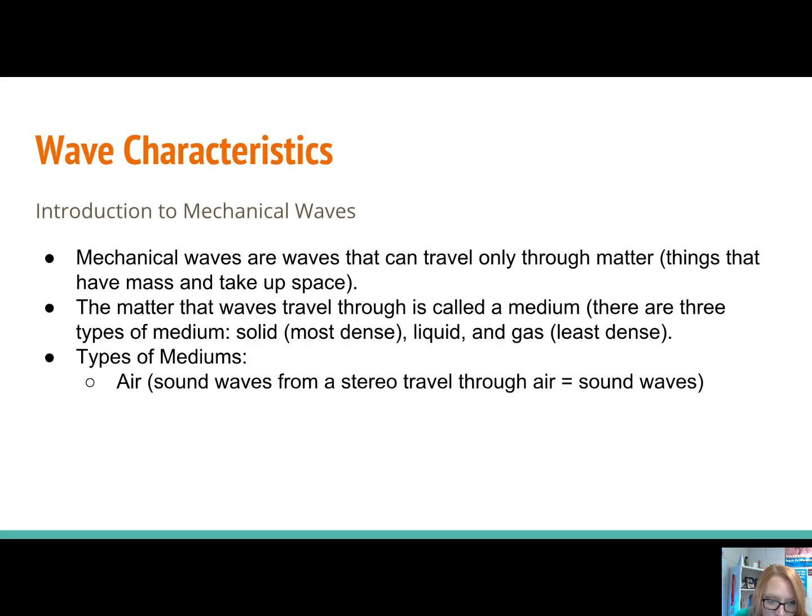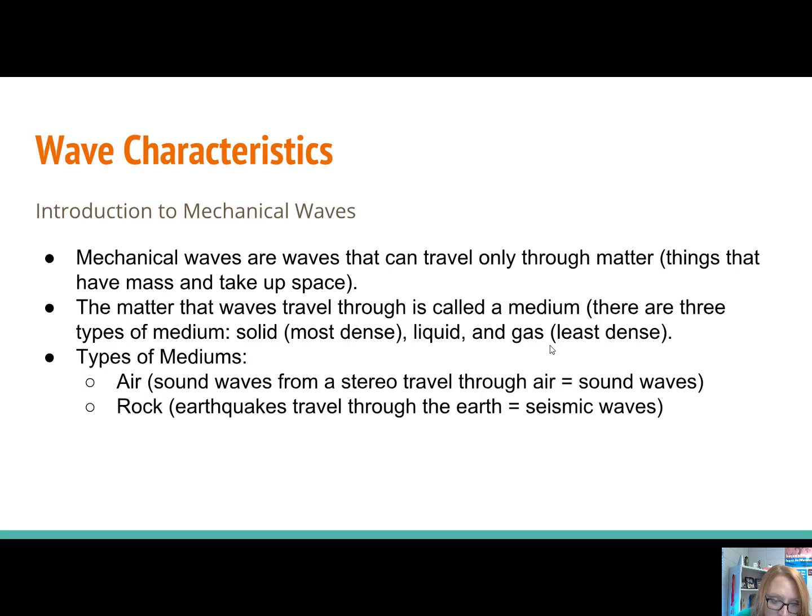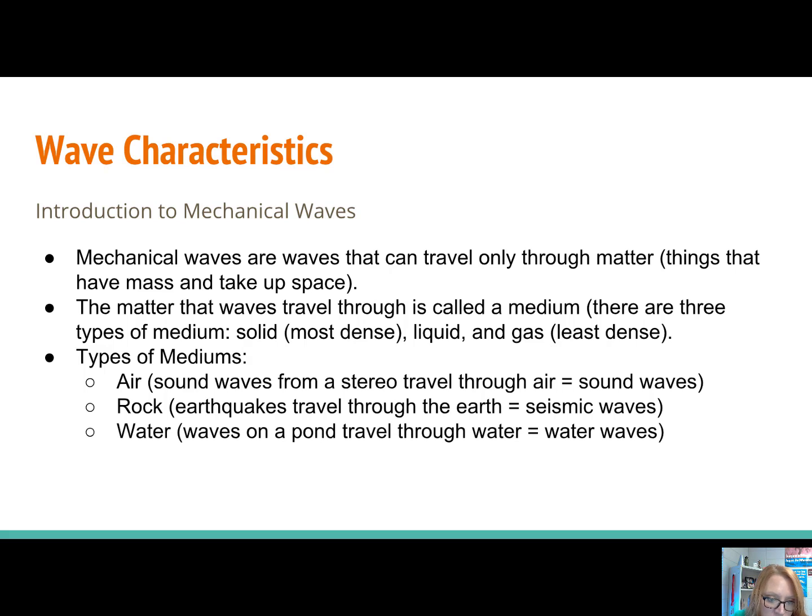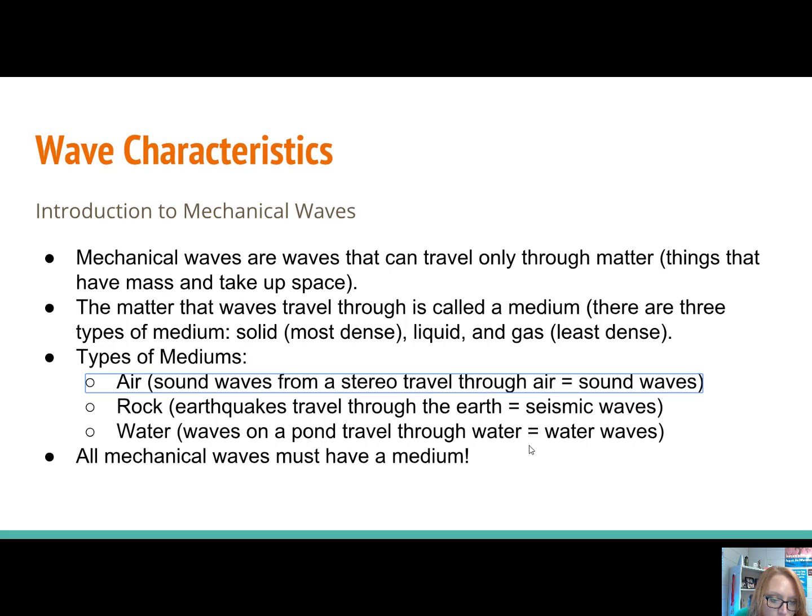So, for example, a gas that we have waves travel through is air, and sound waves travel from a stereo through the air to hit our ear. Rock, which is a solid, that's a type of medium that earthquakes travel through, and we call earthquakes seismic waves. Water is a liquid medium that waves can travel through, waves on a pond, waves in an ocean, and we call those water waves. All mechanical waves must have a medium.